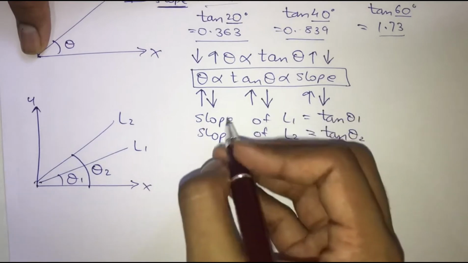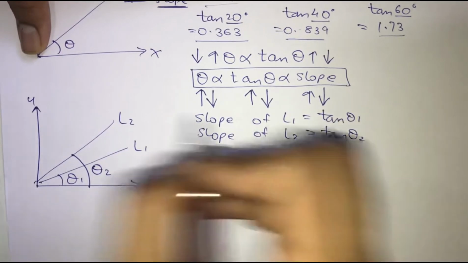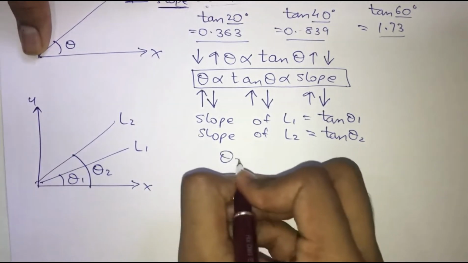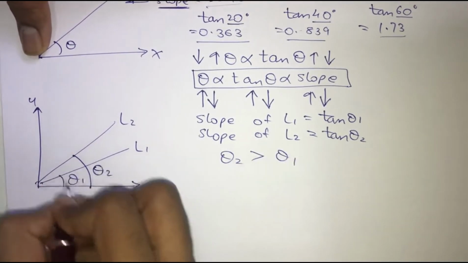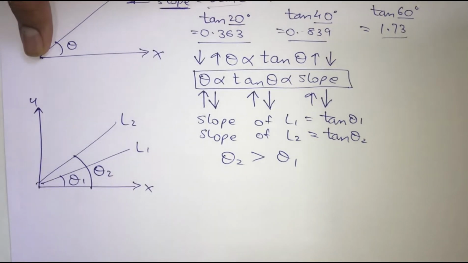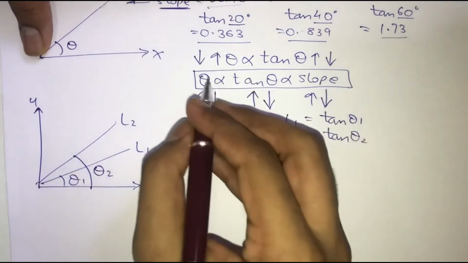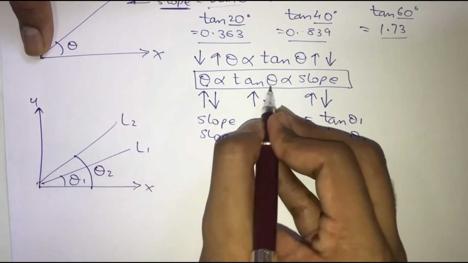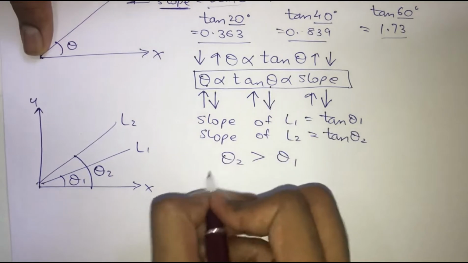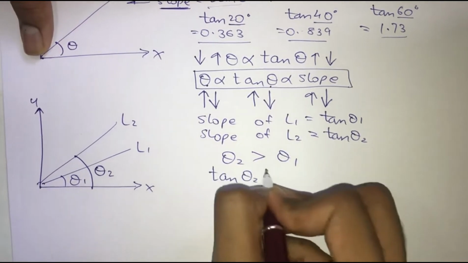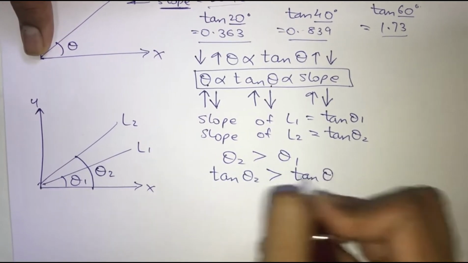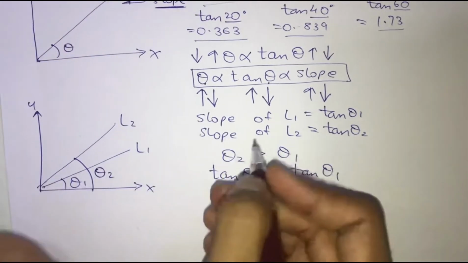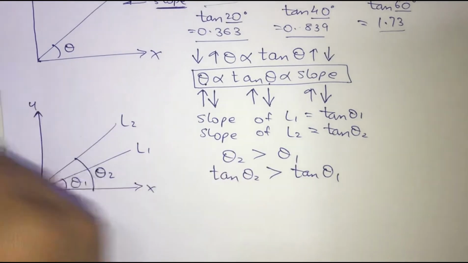Now I want to compare whether the slope of L1 is greater or whether the slope of L2 is greater. Now one thing which I can see in this graph is that theta 2 is greater than theta 1. Can you see over here? So since theta 2 is greater than theta 1, can I say that if theta 2 is greater, then it is obvious that tan theta 2 is also going to be greater? So tan of theta 2 is going to be greater than tan of theta 1. Okay, so it is obvious that the greater the angle, the greater will be its value of tan.